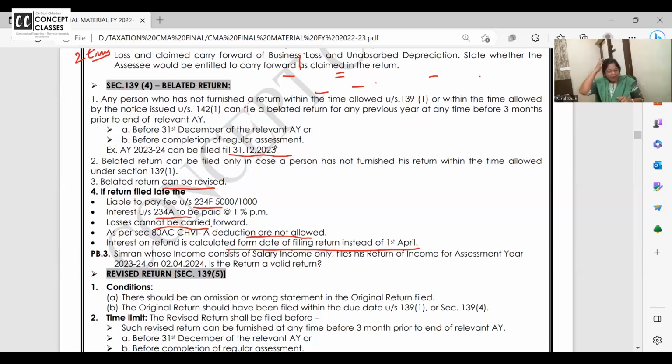Late return can be filed till December. Belated return can be revised, yes. And all these are the consequences.